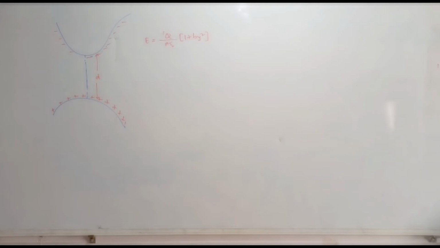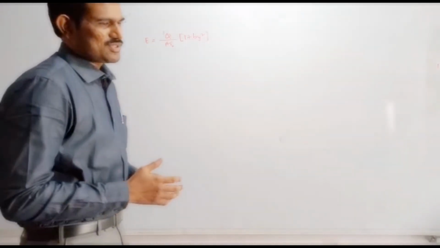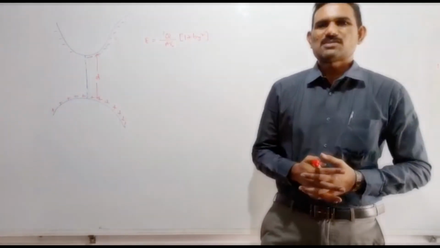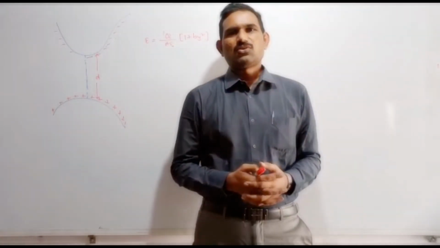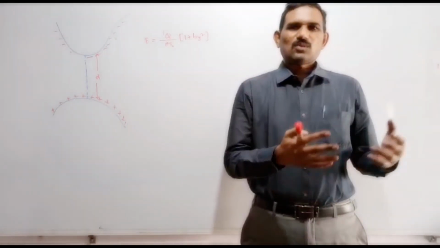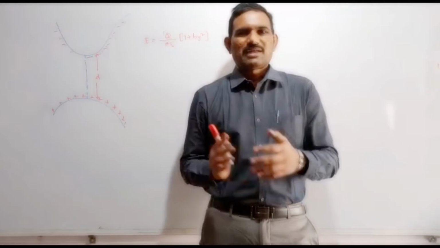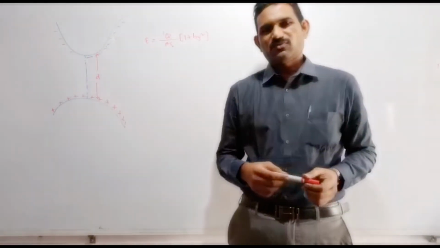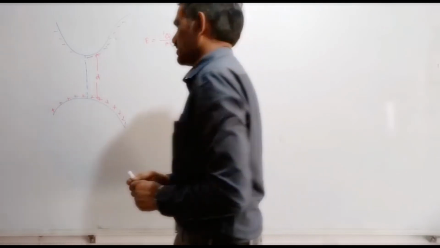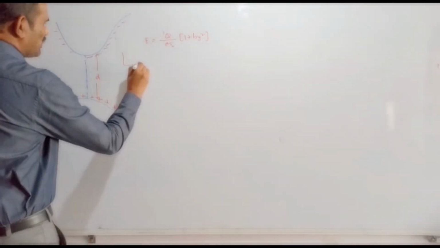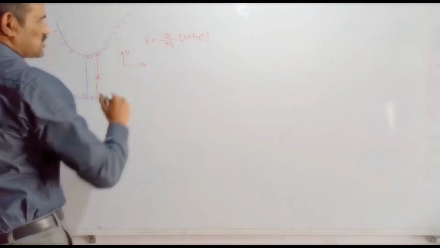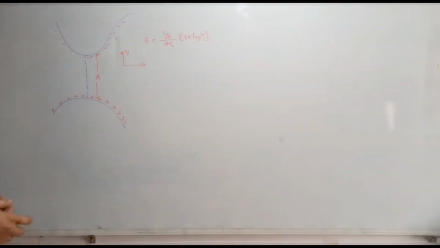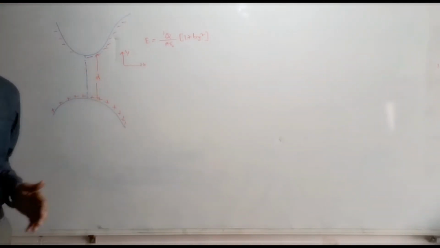When the electric field is general, our procedure is, if the electric field of the system is unknown for us, first we calculate the electric field of the system, then we calculate the potential difference. But in this problem, that electric field is already given for us. So we just need to calculate this potential difference here. The x and y axes are taken like this. This is our y axis, the usual direction of this electric field. So we just need to find the capacitance of that system, where B is constant and A is also some constant given there, right? And so now here you can write like this.